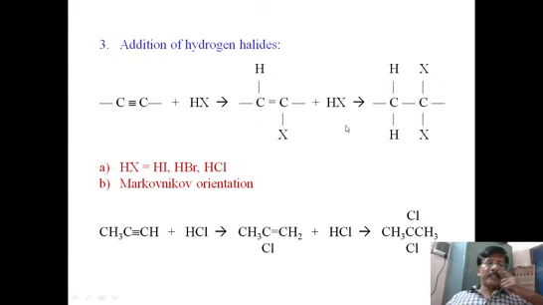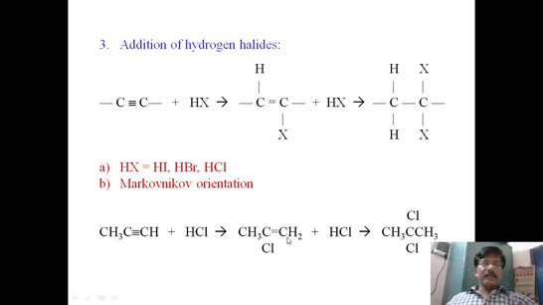And when a second HX is added, the point you have to understand is that it is added to the same carbon where the first X was already added. So both halogens are added to the same carbon. Here we see a 1,1-dihalo compound. It's not 1,2, it's 1,1. For example, if you take propyne and HCl is added, then at the second position chloride is added, and when HCl is added further, again chloride is added to the second position.